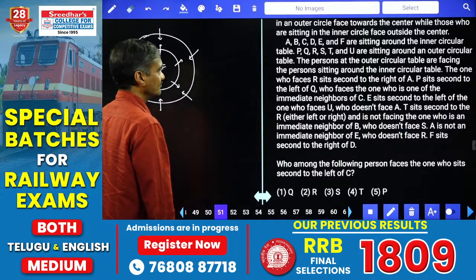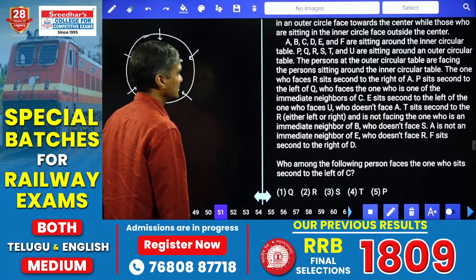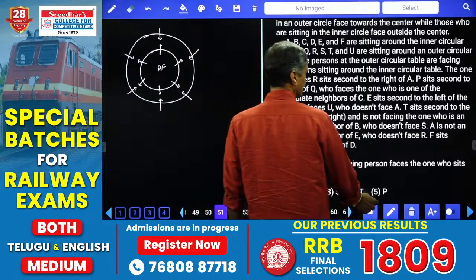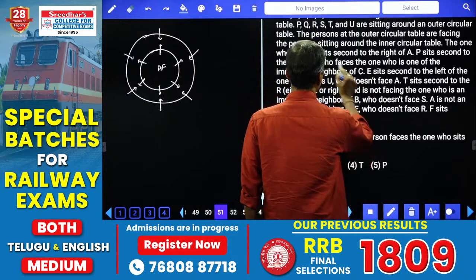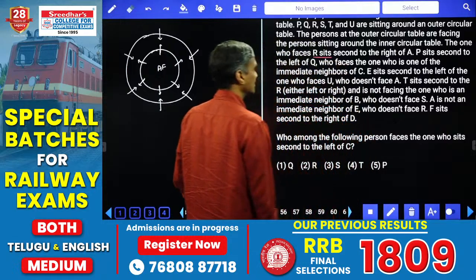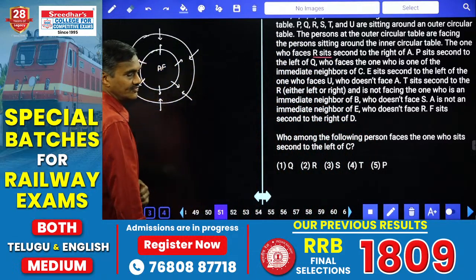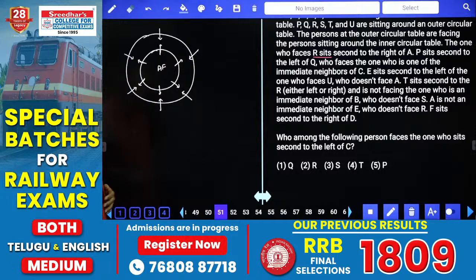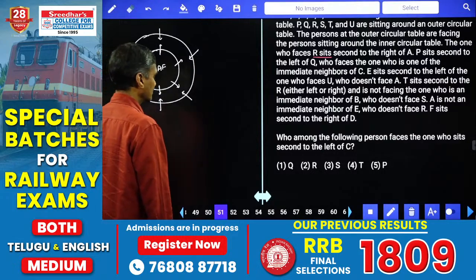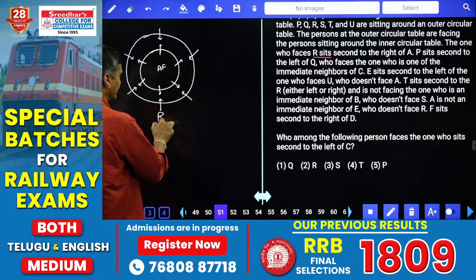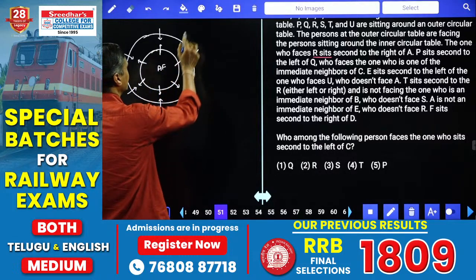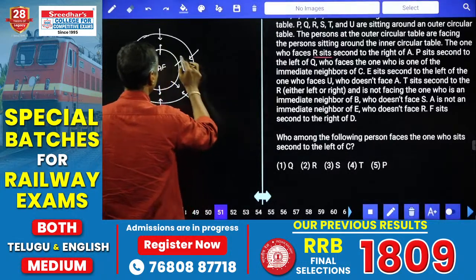Then coming to the first information, the persons in the outer circle are facing the persons sitting in the inner circle, and so on. The one who faces R. Now here we are talking about whom? The one who faces R sits second to the right of A. If you take R here, the one who is facing R sits second to the right of A, and A must be here.